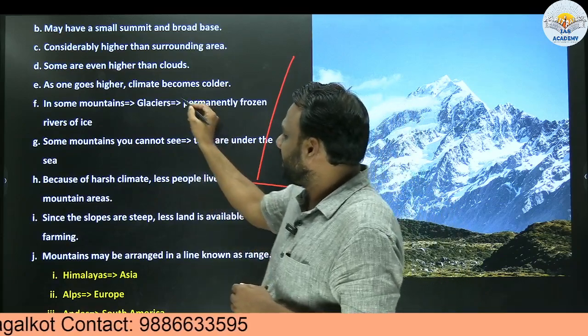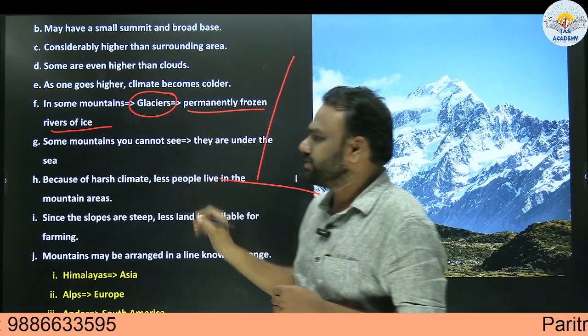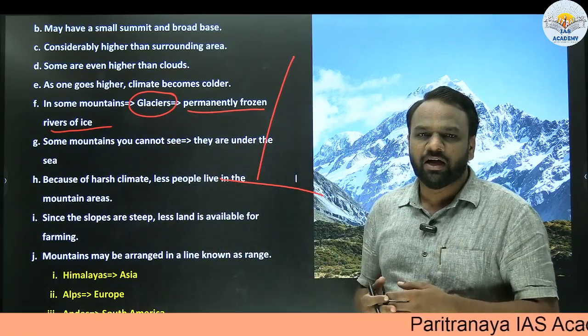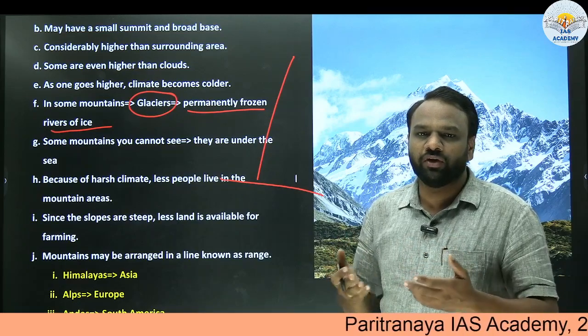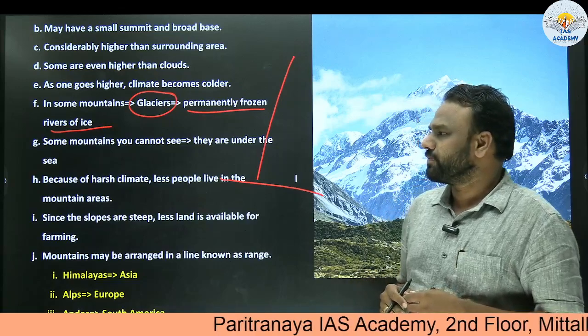In some mountains, glaciers are present. These are permanently frozen rivers of ice. So we know that in some mountains we have glaciers, for example Himalayas, and these mountains act as a source for rivers because the glaciers melt and they provide water to rivers.